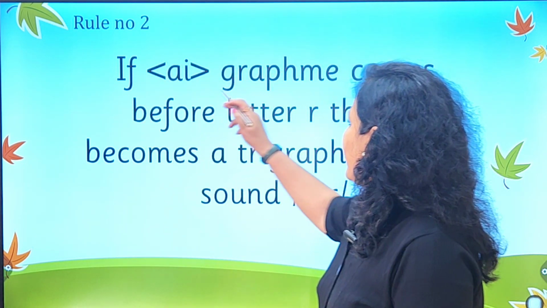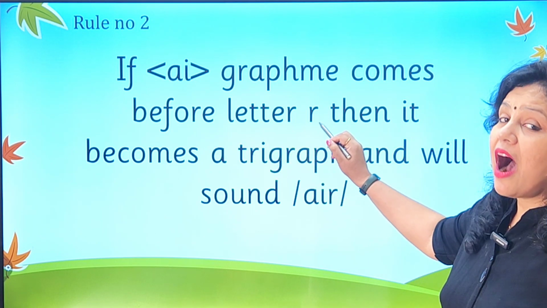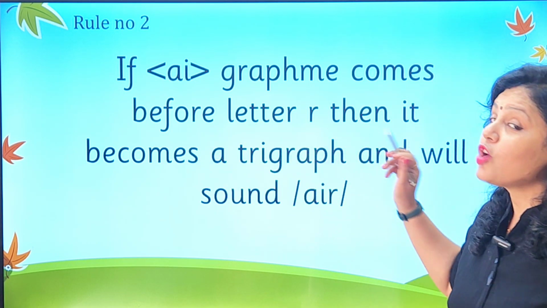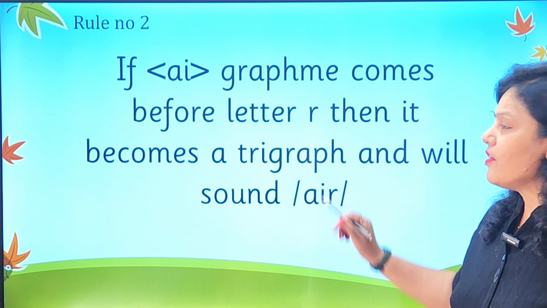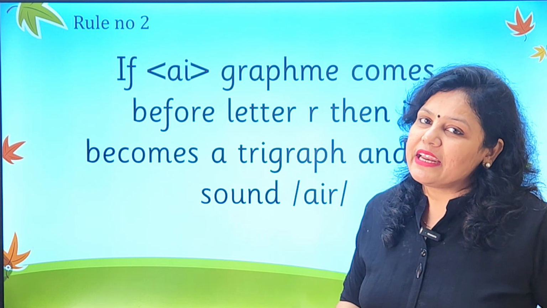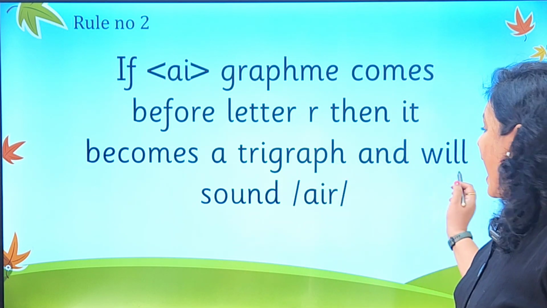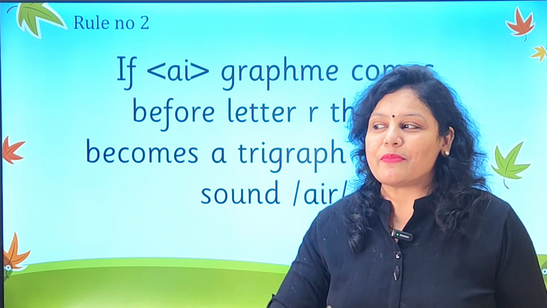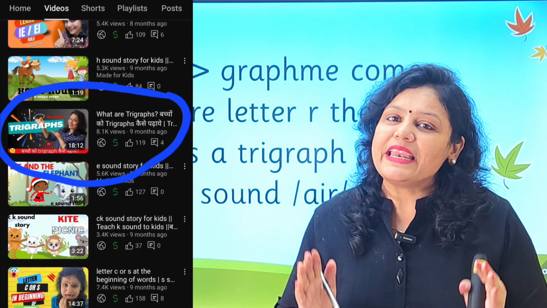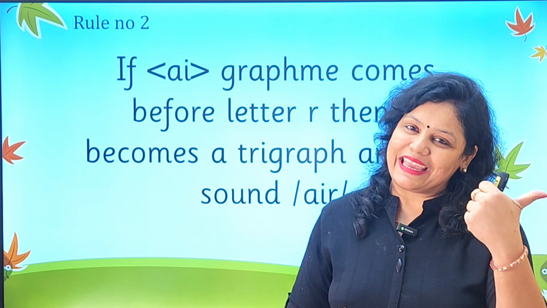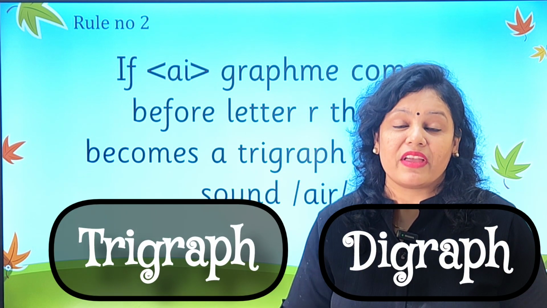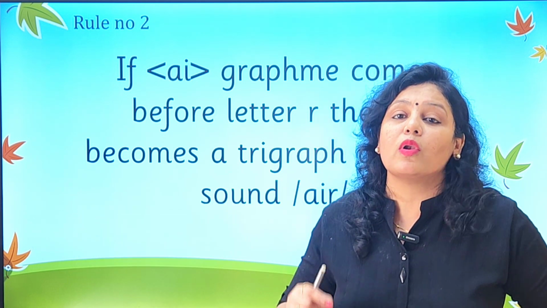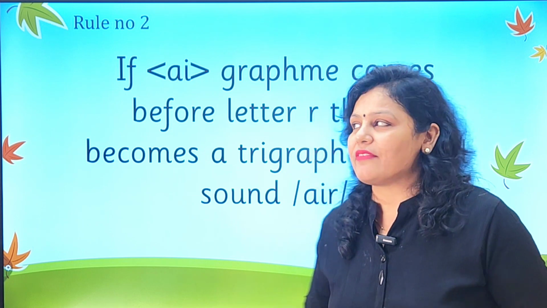So whenever the AI grapheme comes before the letter R, then it becomes a trigraph. So here AIR is no more a digraph, but it becomes a trigraph, and it will give you the sound of air. Now this I have covered in my previous video, that whenever in any spelling you have a digraph and you have a trigraph, then in that case the priority will always be given to the trigraph.